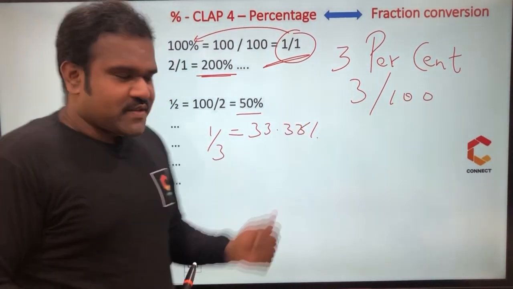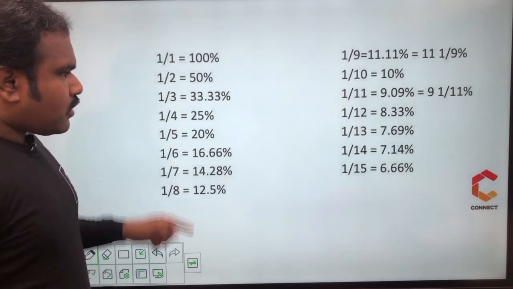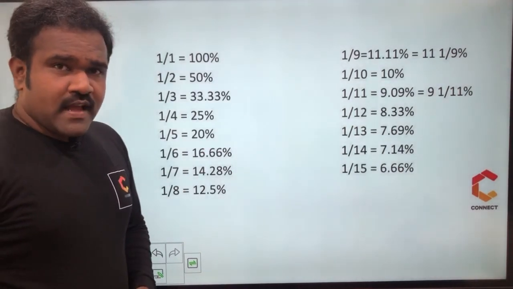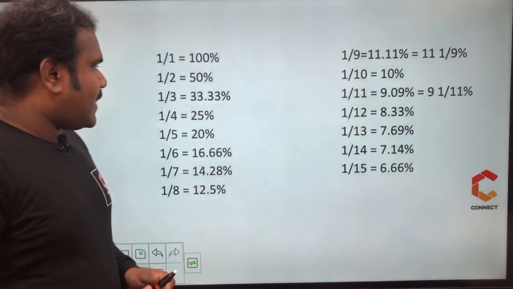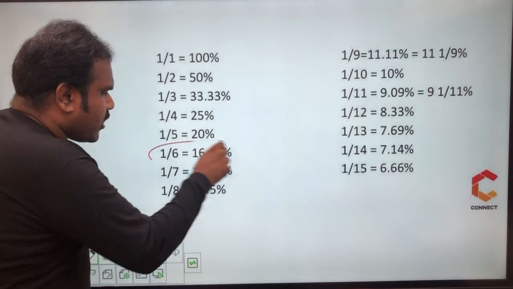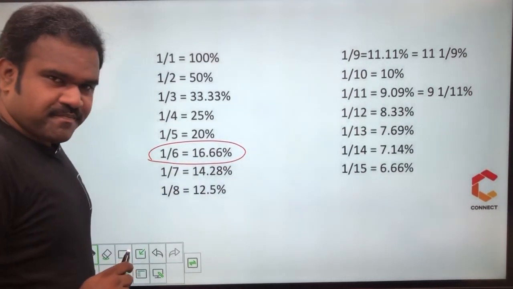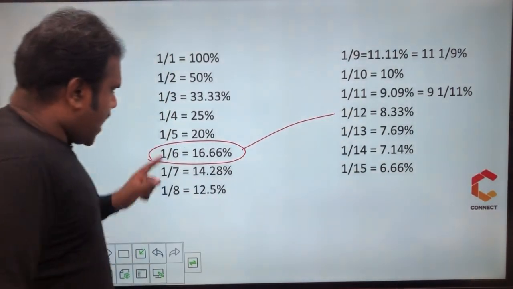Okay, look at the values now. Have a look at all these values quickly, and you have to write it, calculate it, and just memorize all the values. And memorizing is very simple. What is 1 by 6? 1 by 6 is 16.66%, right? What is 1 by 12? 1 by 12 is half of 1 by 6.